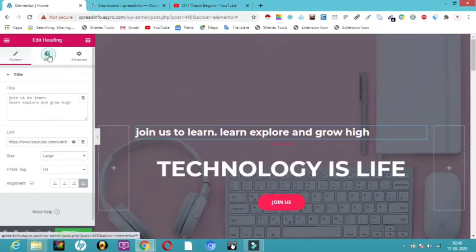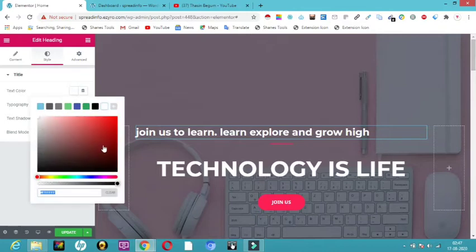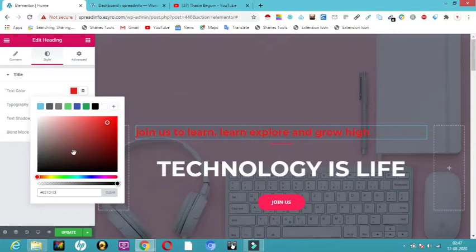Now let me come to style. How you want the style to be. There is something called text color, typography, text shadow and blend mode. So here let me see what is meant by text color. Here it is in white color. If you want it in some other color, you can choose that color. So here you can see it has got added, or else if you want it in yellow color, you can change it. However you want, you can change that too. So here I have changed it. So this is all about changing your text colors.